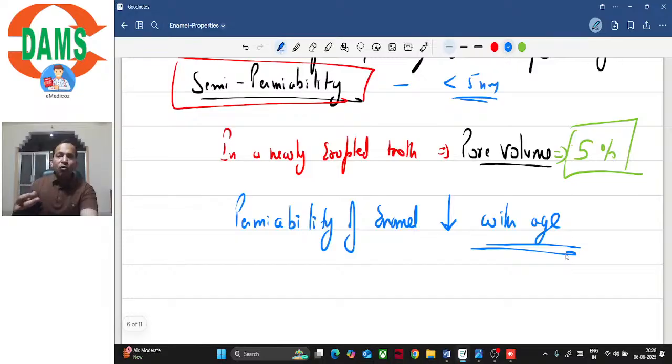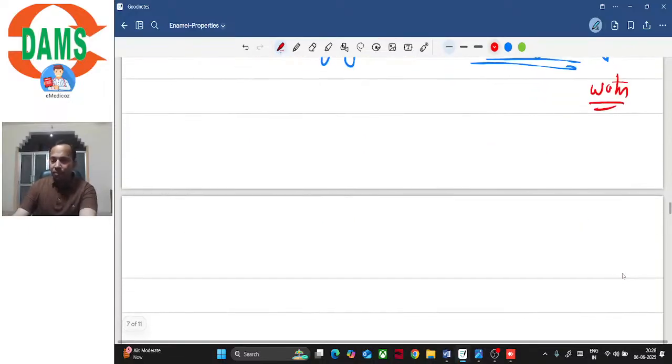So this 5% pore volume, whatever the porosity is present, represents the water content of enamel, right? Basically, these pores are occupied by water, and this water, as the tooth matures, is replaced by hydroxyapatite, or you can say mineral content, right? So it becomes less and less permeable with age.